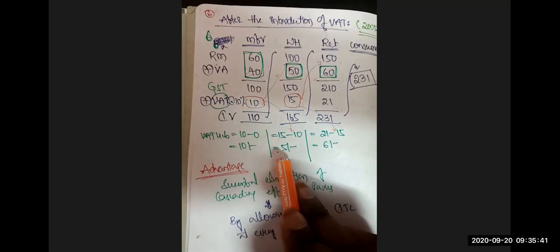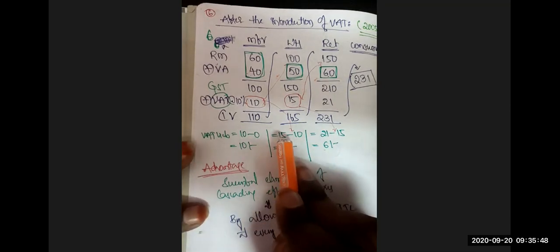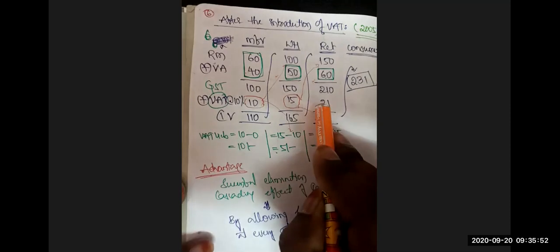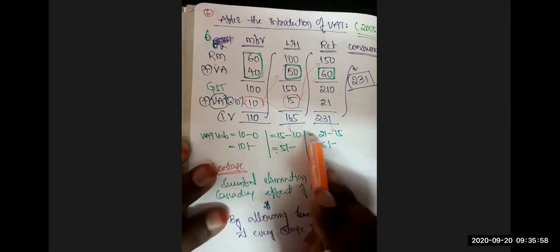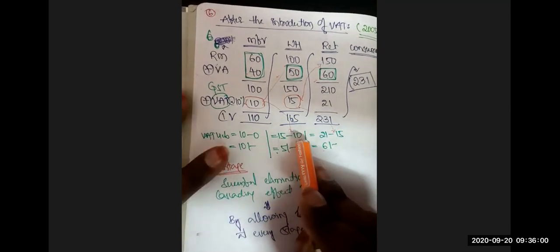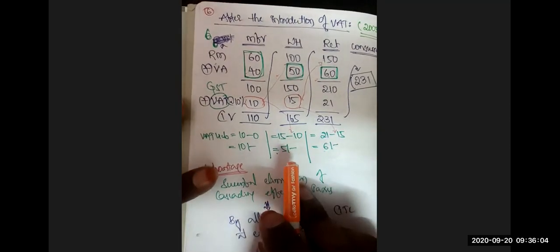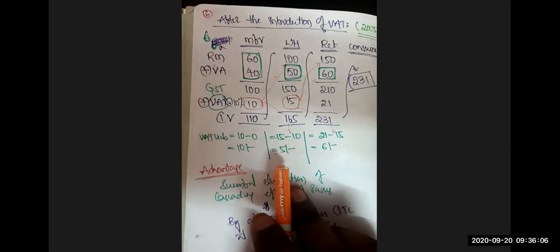He will retain that 10 rupees, and only the 5 rupees is ultimately paid to the VAT department. Are you following now? 15 rupees is the output tax collected by the wholesaler by selling the goods to the retailer, and 10 rupees is the input tax paid by him at the time of buying the goods from the manufacturer. That input tax he will take as credit from the output tax. Only the balance amount he will pay to the department.